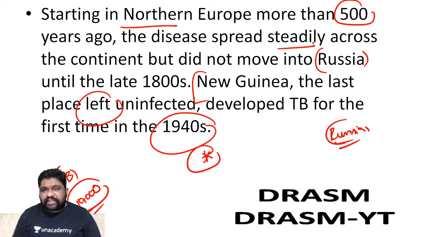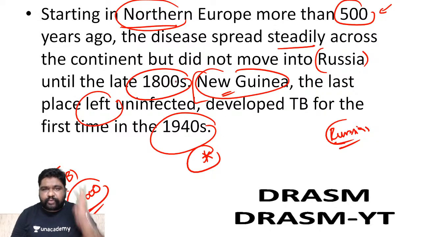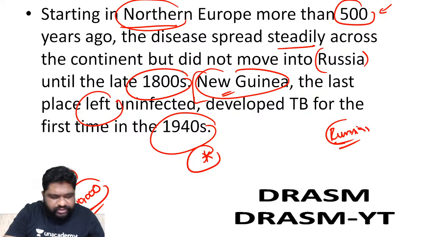But reported cases started only 500 years back in Northern Europe, and the whole of Europe had a spread. And until the 1800s, Russia was not involved at all. The last country to be involved would be New Guinea. This is an important PSM question along with a microbiology question. As I told you, it can be a high yield question. It can be a multi-subject approach. Hope you'll be able to use this information in the future.